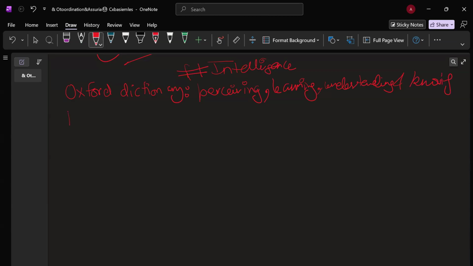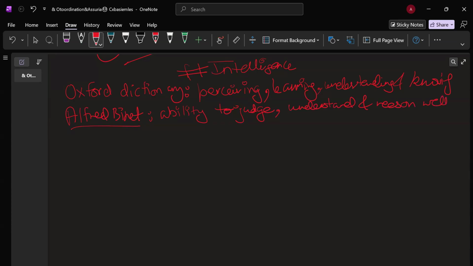Then you have Alfred Binet. Okay. What does he have to say about intelligence? That it is the ability. Intelligence is nothing but the ability to judge, understand, and reason well.